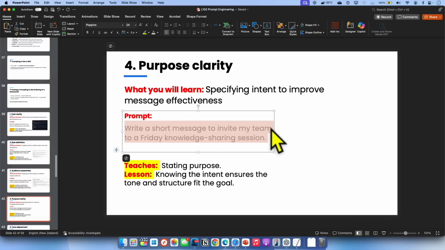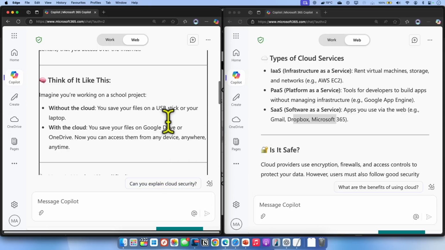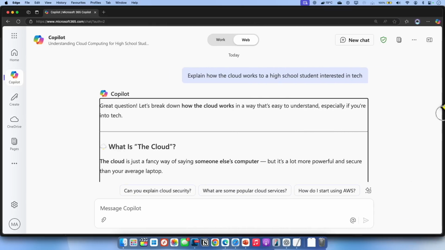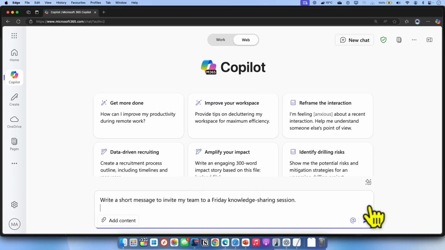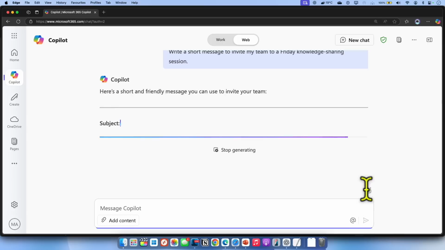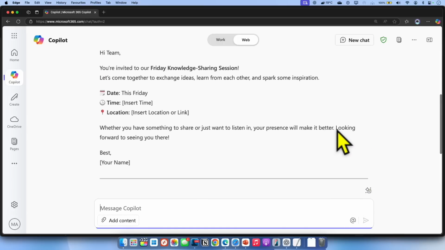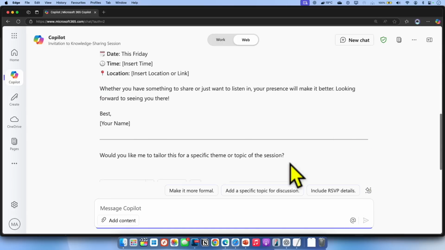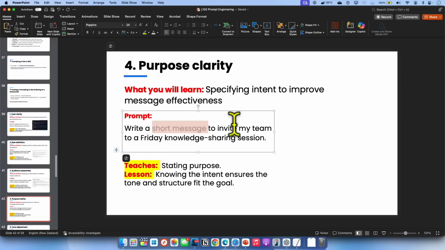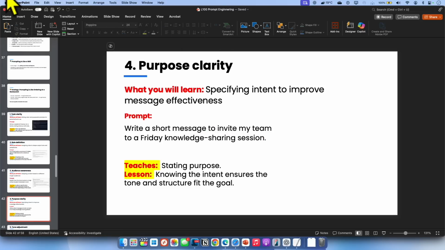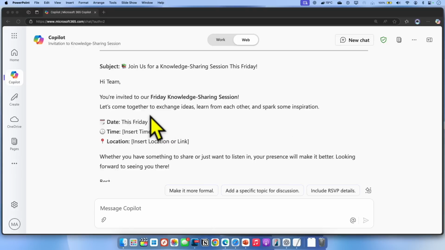So let's see if we can run it so we can slowly build this up. I'm going to go back to the Copilot. I don't want the comparison this time. Let's go to a new chat and let's run this message. Write a short message to invite a team to a Friday knowledge sharing session. So we clearly mentioned the purpose here. The purpose clarity is: one, we want a short message. Second is to invite my team members for a Friday knowledge sharing session. These are the purpose, and it has some clarity in it, even though the context is vague.